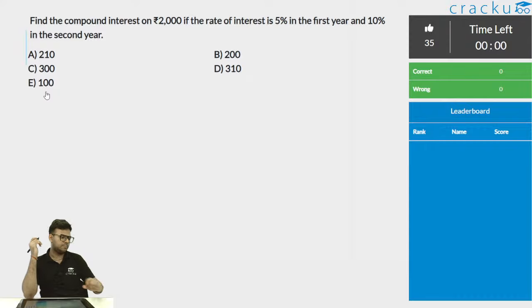So time is up. I think most of you are able to get this answer correctly. Yes, Weber, very good. So I'll just explain this question now.